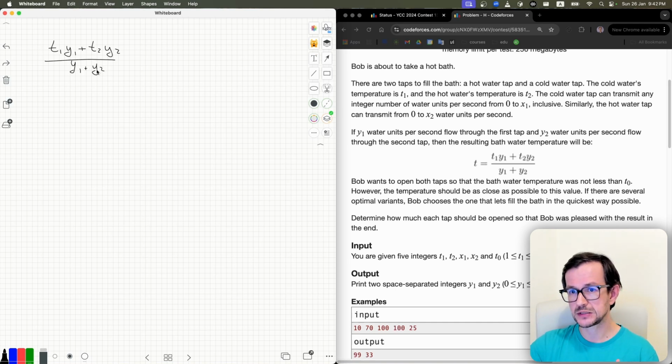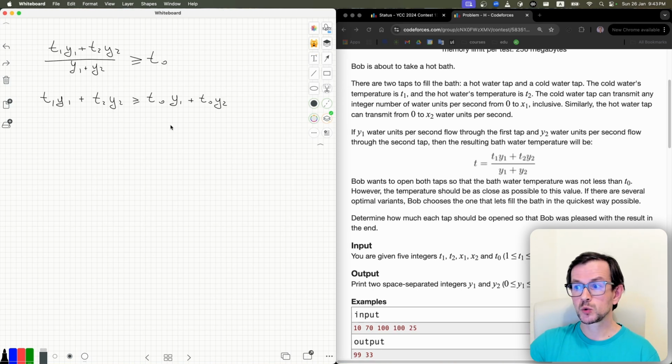And we need this temperature to be at least T0. So let's move this to the right. It's basic algebra actually. Very simple. T1 y1 plus T2 y2 is greater or equal than T0 multiplied by y1 plus T0 multiplied by y2.